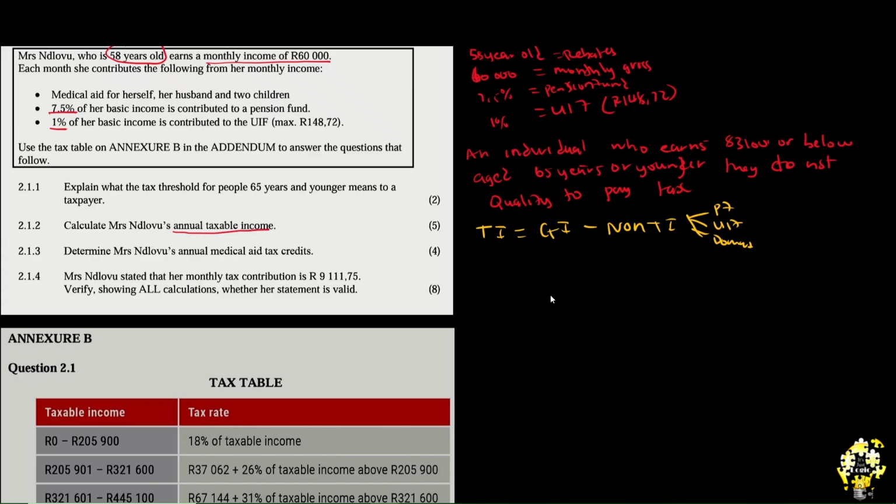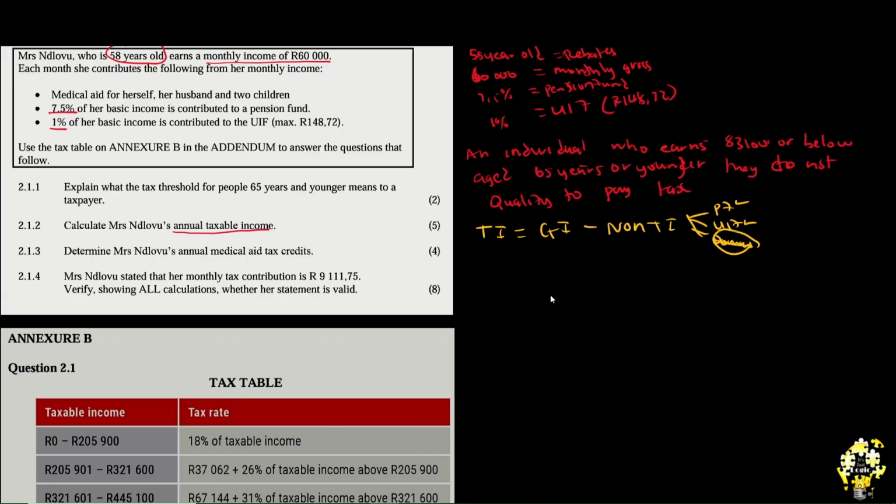What have we here? We have pension fund. We have UIF. Do we have donations? No, we don't. Therefore, we won't subtract them. It is as easy as that. I mean, this is just logic. So now let's continue with gross income. Let's do it the monthly way and then we'll continue like that.